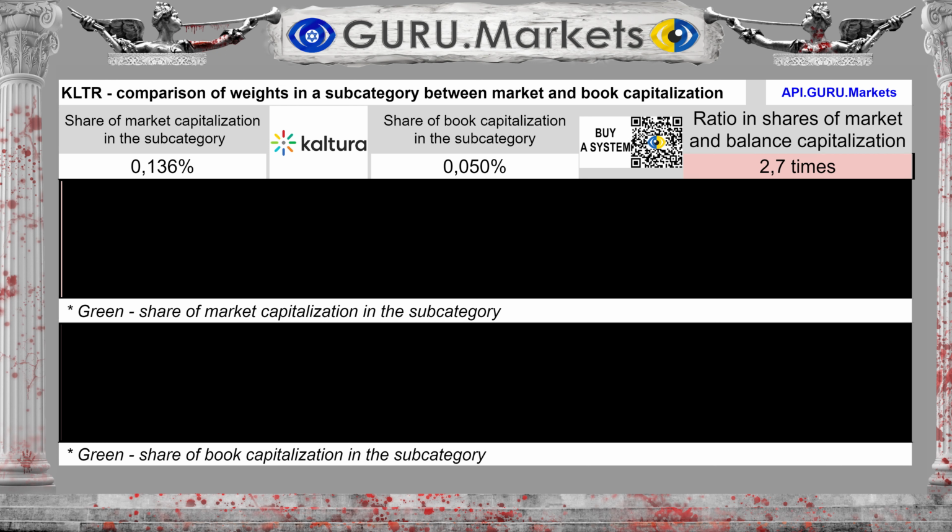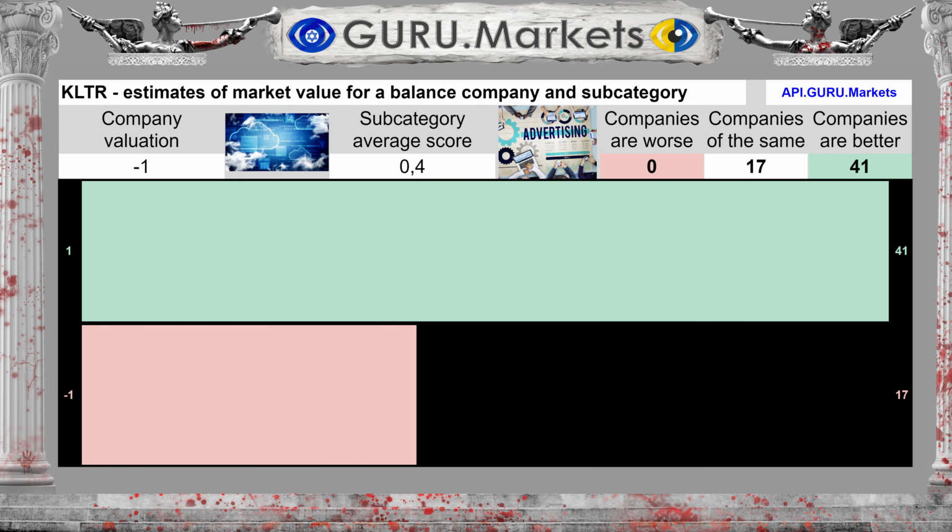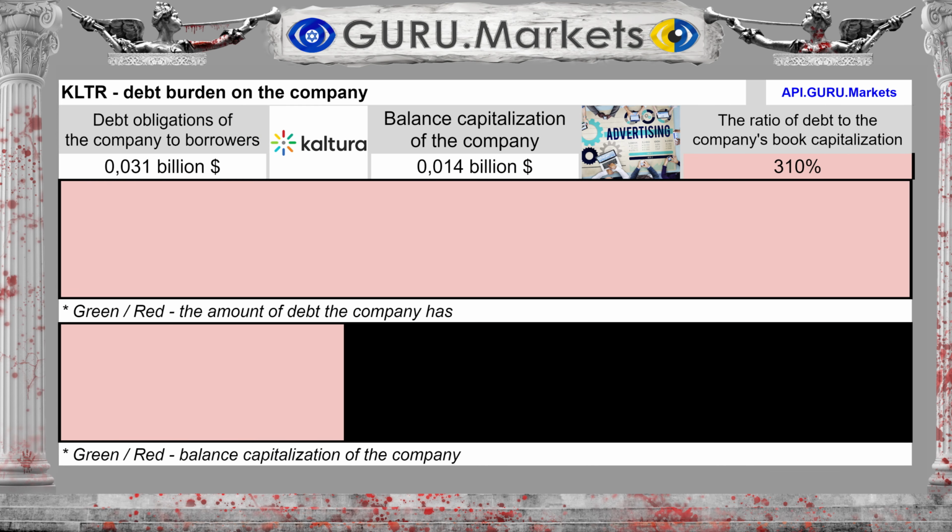By comparing the shares of market and balance sheet capitalization, we can see the following. The share of Kaltura Incorporated in the subcategory when assessing market value is 0.136%. Balance sheet capitalization is 0.05%. This is 63% less than the share of market value. Assessment of the company's share of market and book value in the subcategory: Bad, -1 point.